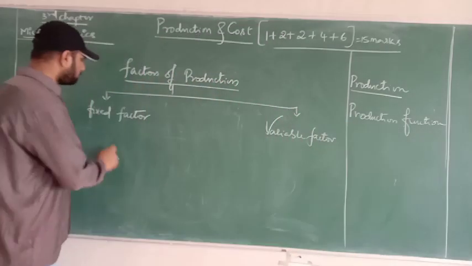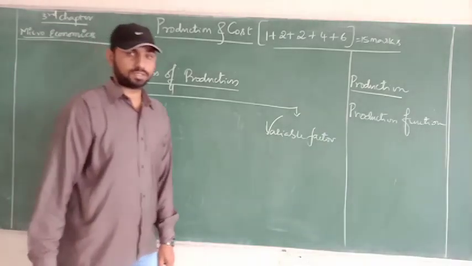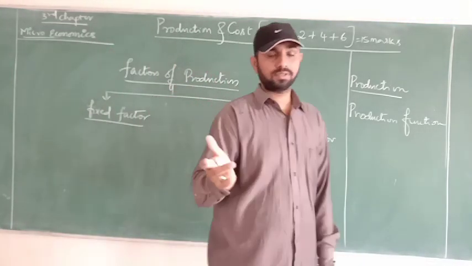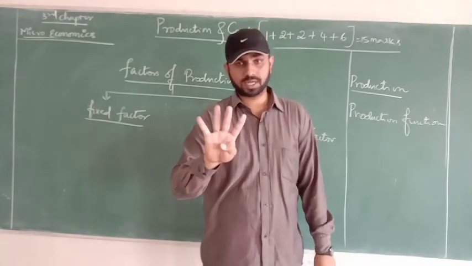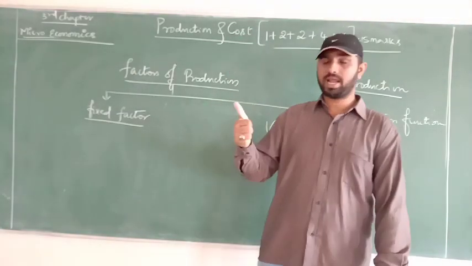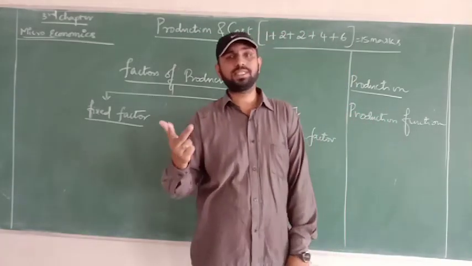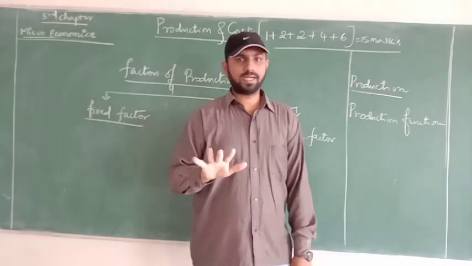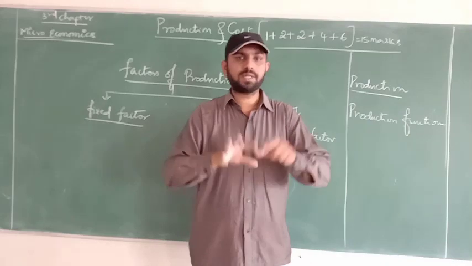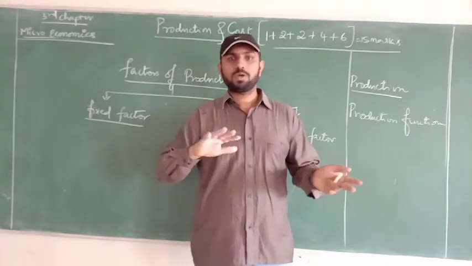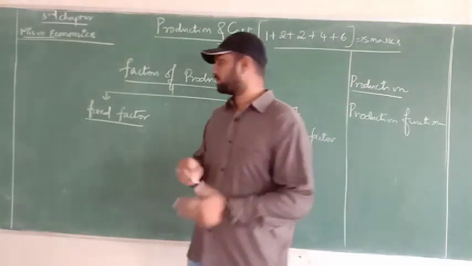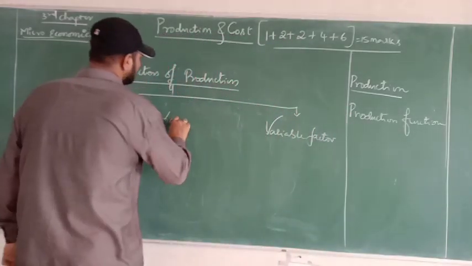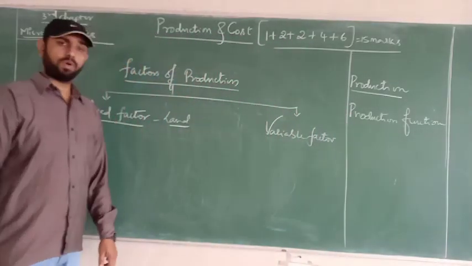The factor which is fixed in the production process without much change is called a fixed factor. For example, there are four important factors of production: land, labor, capital, and organization. Among them, the factor which is fixed in the production process, which cannot be changed again and again, is called a fixed factor. An example of a fixed factor is land.